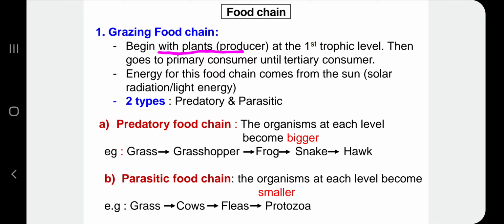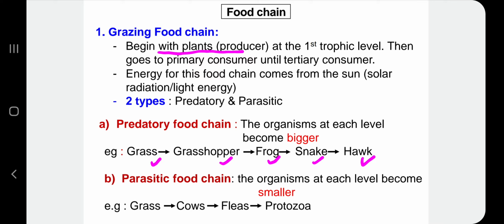For the first type of grazing food chain, which is predatory food chain, this one is a usual or common food chain. The organism at each level become bigger. So, for example, grass is eaten by grasshopper, and then grasshopper is eaten by frog, frog is eaten by snake, and last one, snake is eaten by hawk or eagle. Okay.